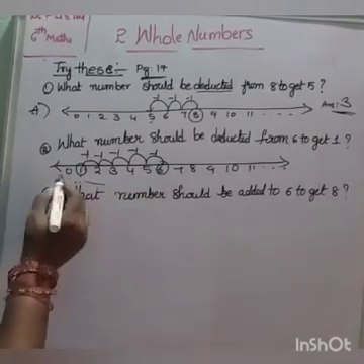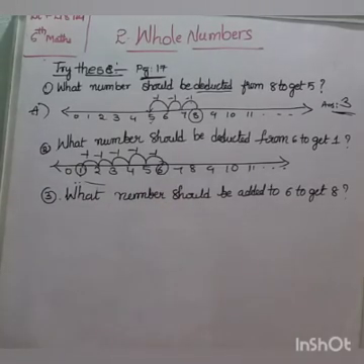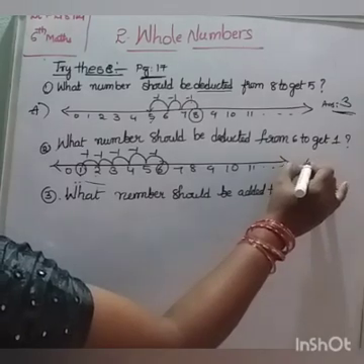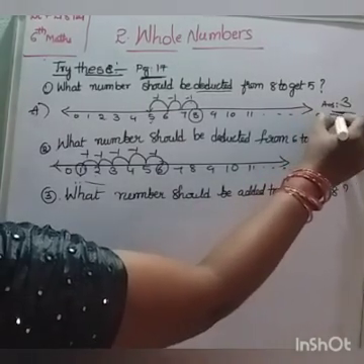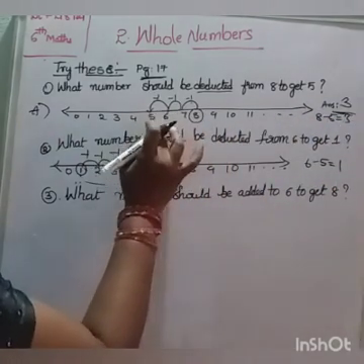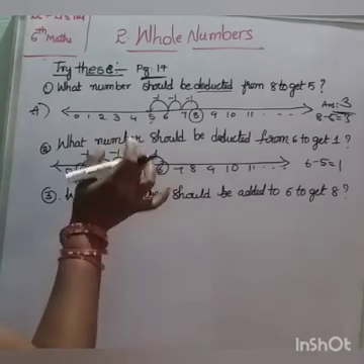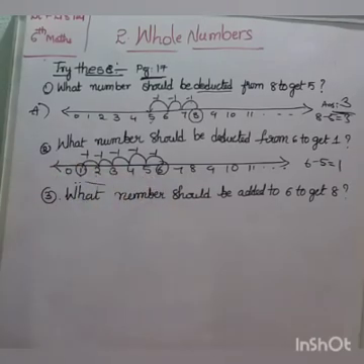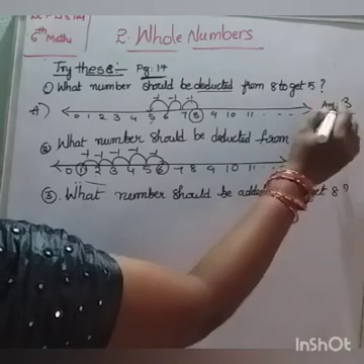So 5 should be deducted from 6 to get 1. For 8 minus 5, here we have to get 3, so move backward 3 steps. Here we have to get 5, so move forward 5 steps. We have to get 1.